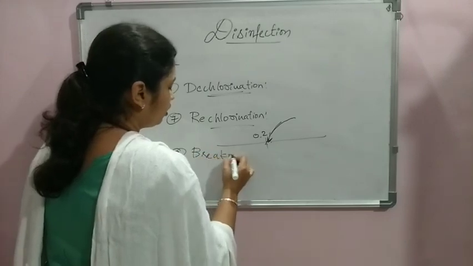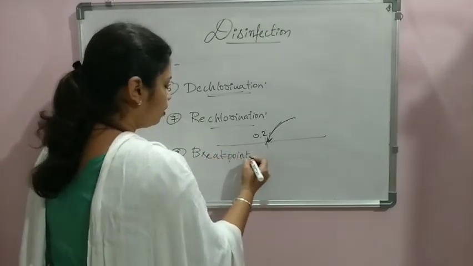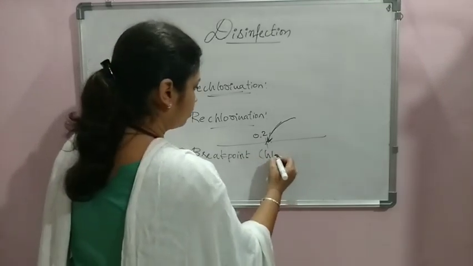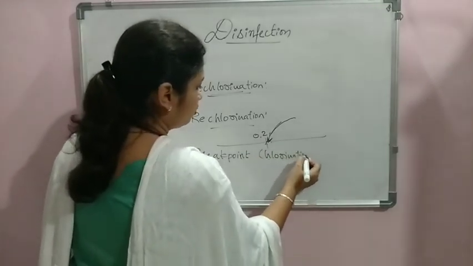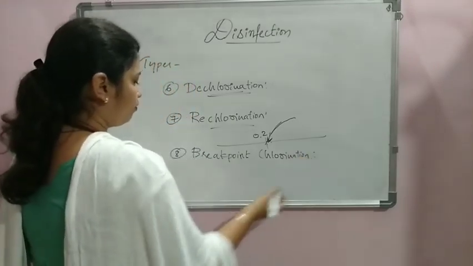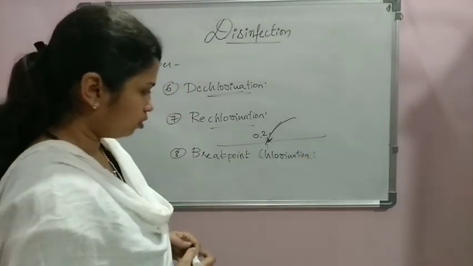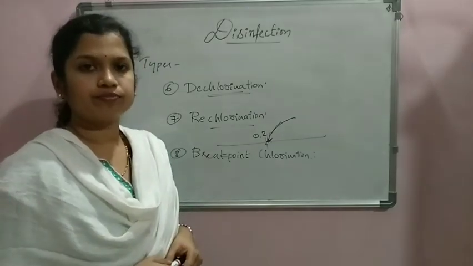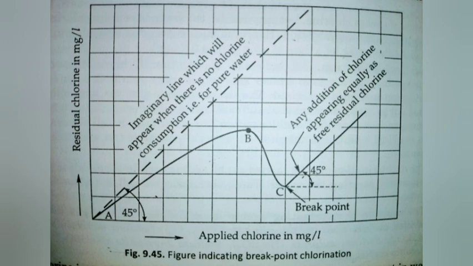So breakpoint chlorination, we will learn it along with some reference diagram, and let us understand it properly. This is also a technique, and we even have an experiment for this in order to find the breakpoint chlorination. The figure shown here is for indicating the breakpoint chlorination. Let us first check the various components in this figure. This is a graphical representation of breakpoint chlorination.